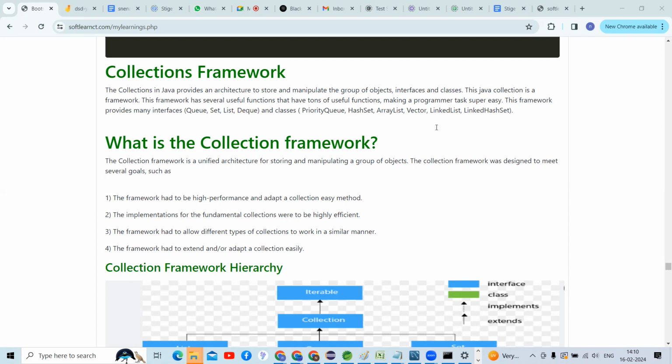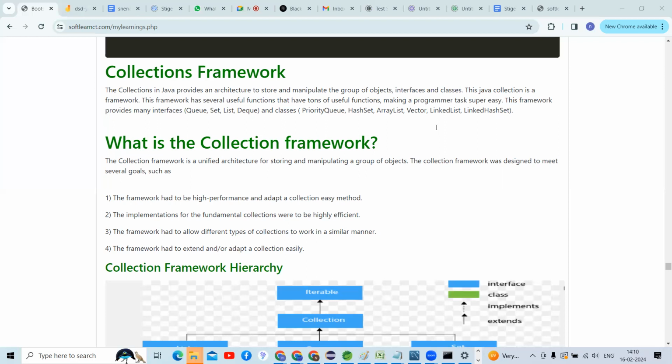Okay. Why do we have data types? There are two types of data types: the primitive data type and the reference data type. We have primitive data types, so why should we go for reference data types, guys? What is the purpose? And what is the drawback in primitive data types?